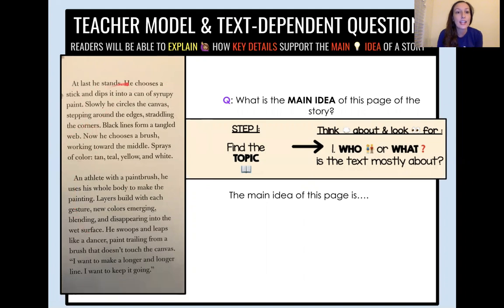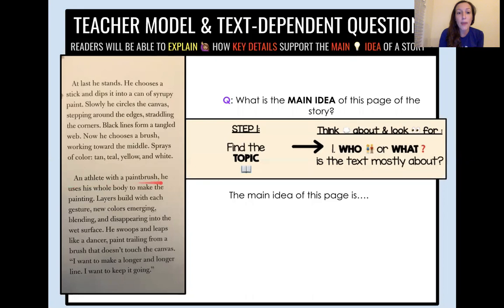At last he stands. He chooses a stick and dips it into a can of syrupy paint. Slowly he circles the canvas, stepping around the edges, straddling the corners. Black lines form a tangled web. Now he chooses a brush, working toward the middle. Sprays of color, tan, teal, yellow, and white.